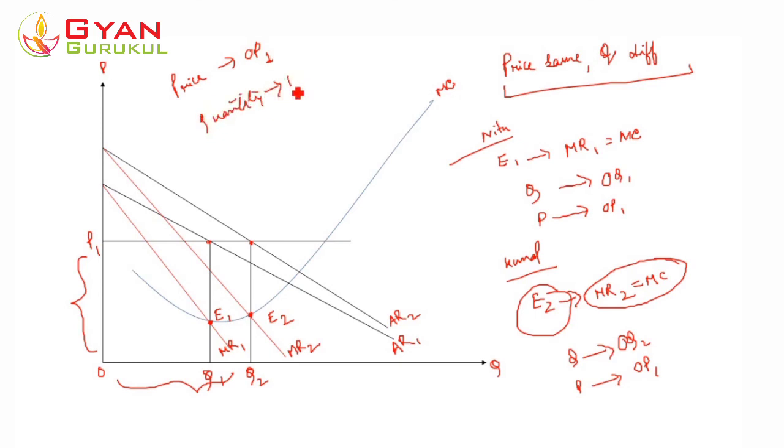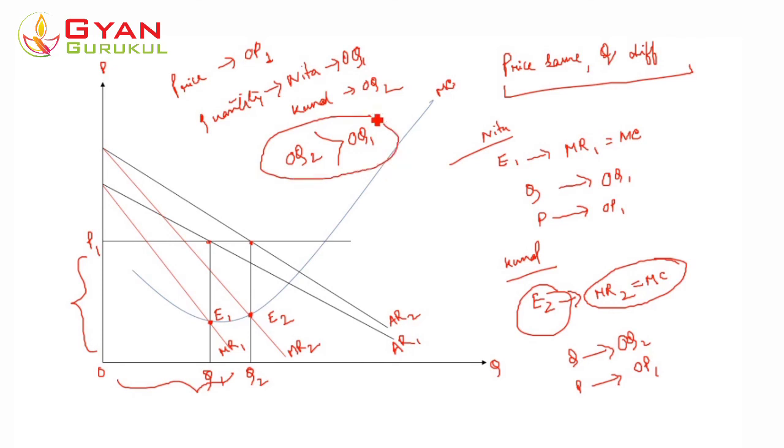In the case of Neta he is selling OQ1, and in the case of Kunal he is selling OQ2, right? And clearly from the diagram it is evident that OQ2 is greater than OQ1. That means the monopolist is charging the same price although he is selling different quantities to the two buyers. So this is an example where the price remains the same, but two different quantities are sold to the buyers.